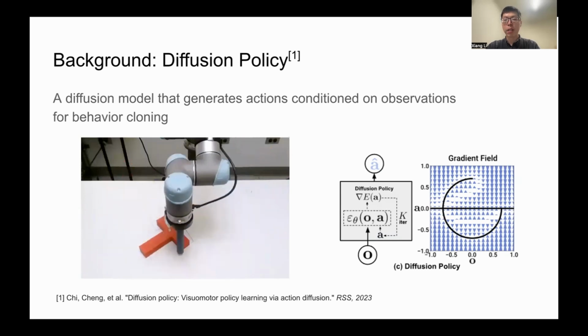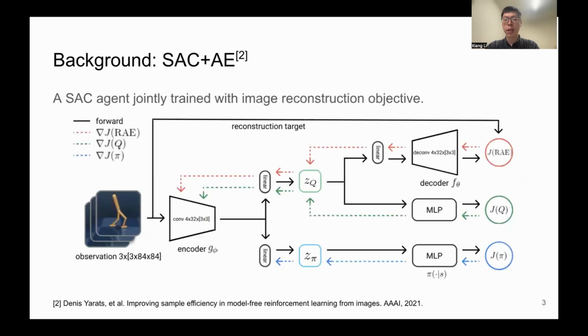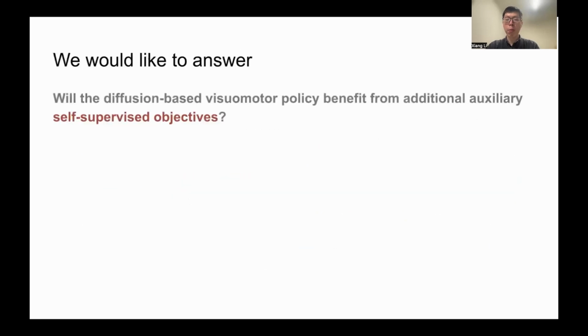At the same time, self-supervised learning objectives are known to be effective for visual representation learning, which can eventually benefit visual motor policy learning. So in this paper, we investigate the problem of whether the diffusion-based visual motor policy will benefit from additional auxiliary self-supervised objectives. And we are happy to announce that the answer is yes.